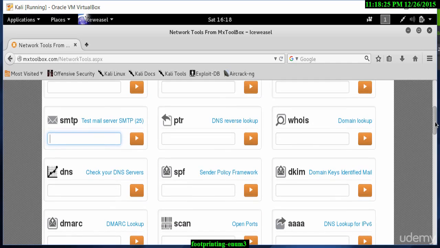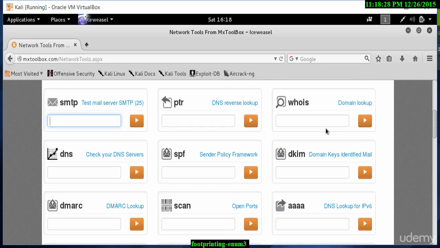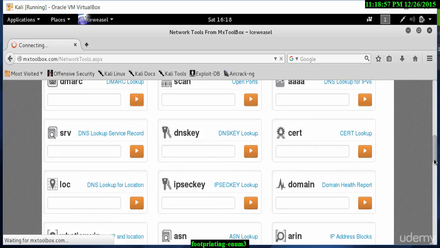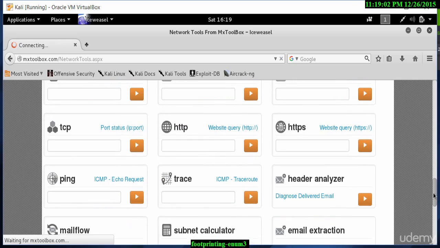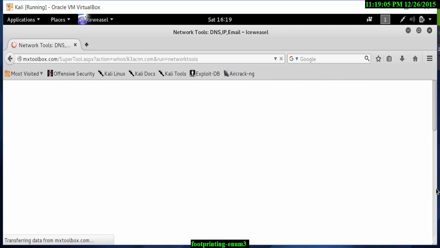I can then go further down and see the scan. It's got the whois lookup. I can type in cnn.com here and it will give me whois information about cnn.com. Just give it a few moments and it will return with some whois information, which we could then use for exploitation attacks because sometimes email addresses are listed there. So just understand that all this information is available just by using this particular website. What is my IP? We can check HTTP sites. We can do pings, traces.